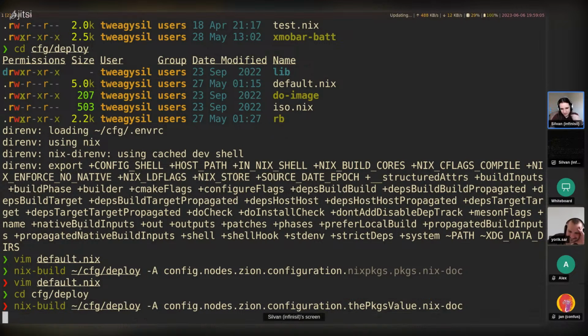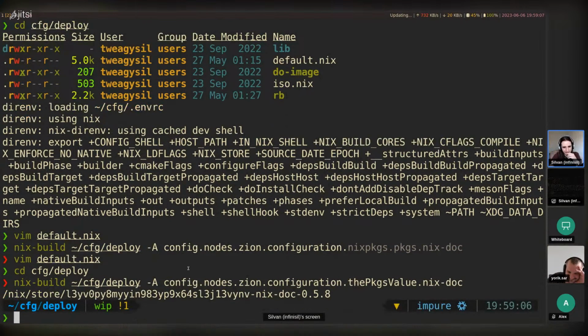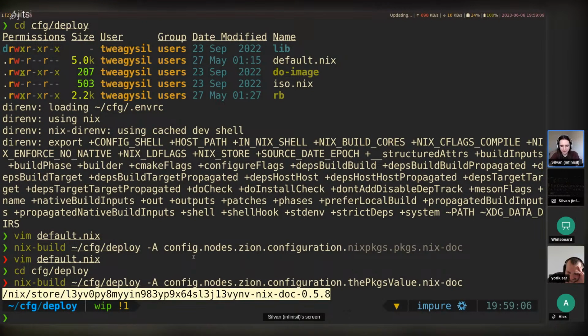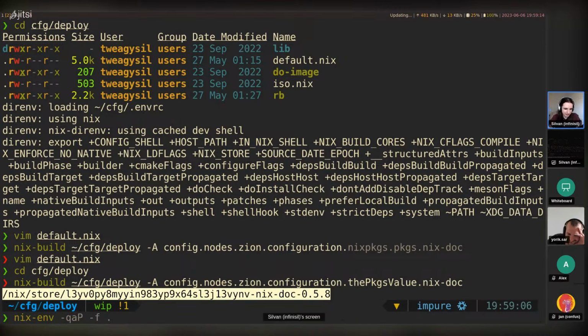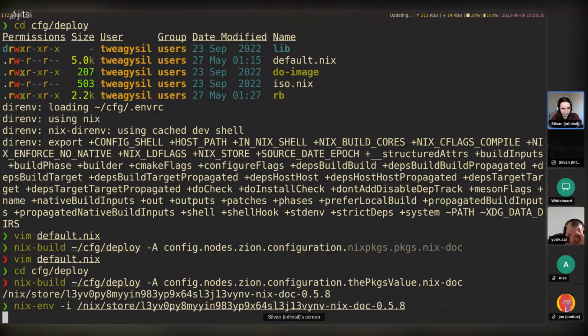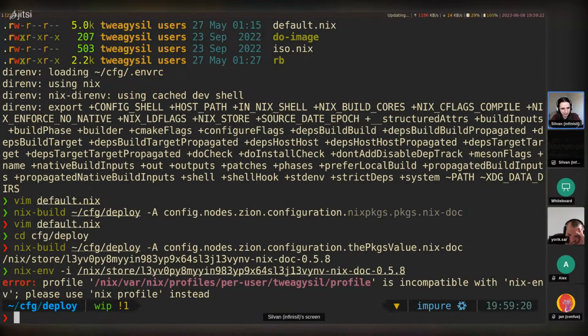Now we can get nix-doc in here. And that worked. Very nice. And so now impure installation. nix-env kind of sucks, but let's go with it anyways. I just want to install this one path. So let's do it like this.